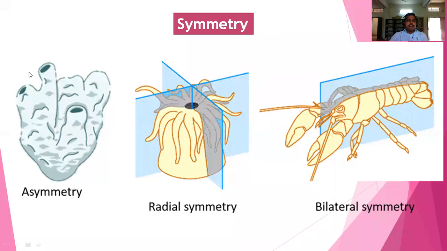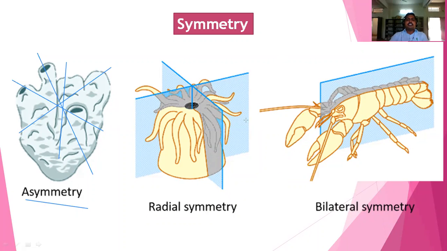Asymmetry means if you cut the organism in any direction, it will not give two equal halves. If you cut the organism from this direction, or this direction, or any direction, it will not give two equal halves. That is asymmetry.